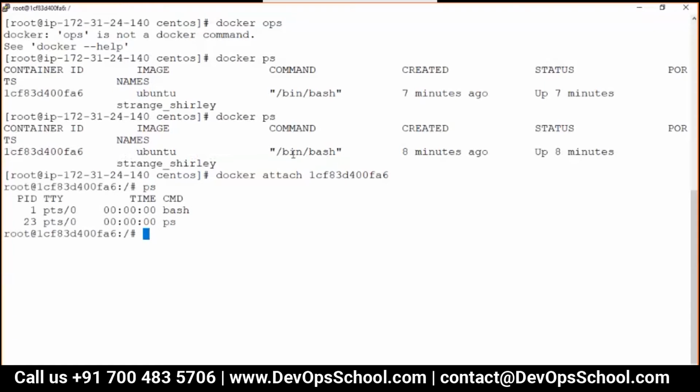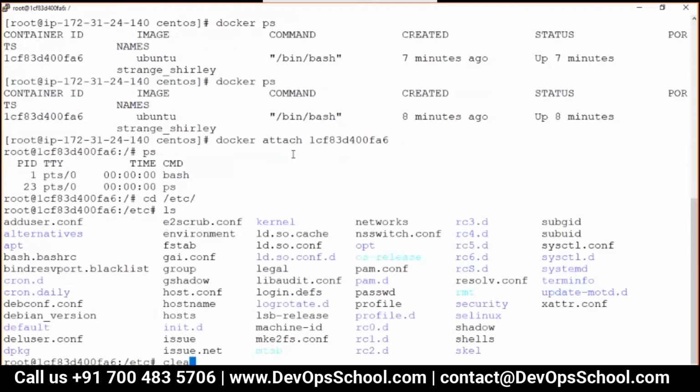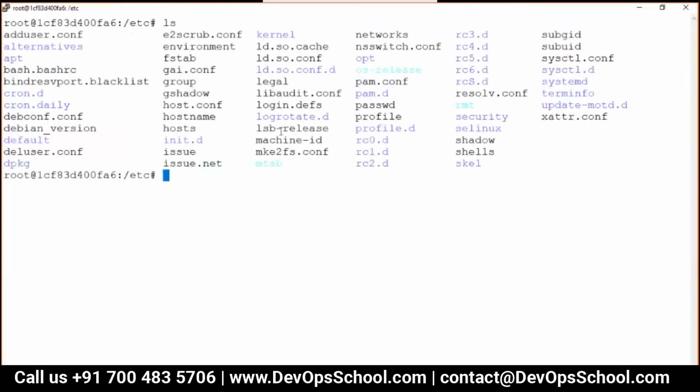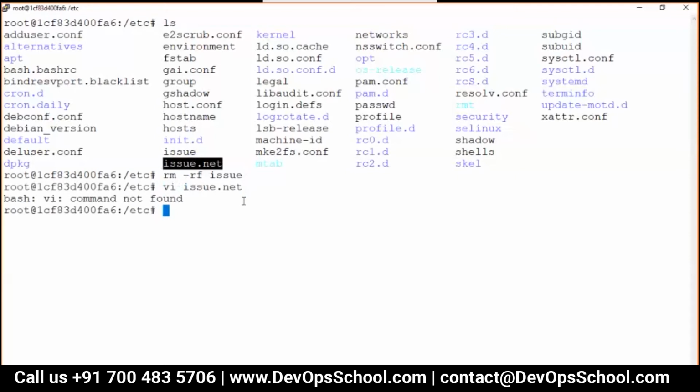Now I'm going to go to some location under the etc, and here I am going to delete one file, which is this one. Mind it, I'm deleting this file issue, and I am going to edit this file, which is a modification of an existing file. The vi editor unfortunately is not there.